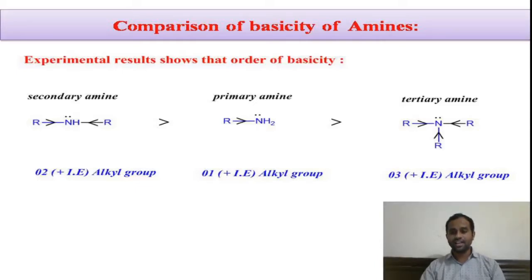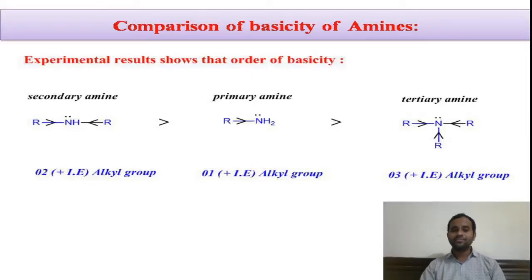No doubt it is having higher electron density around this nitrogen atom, but due to the steric hindrance, due to the presence of 3 bulky alkyl groups, they will not allow the incoming Lewis acid to accept these electron pairs. Because of this reason, tertiary amine is having less basicity.